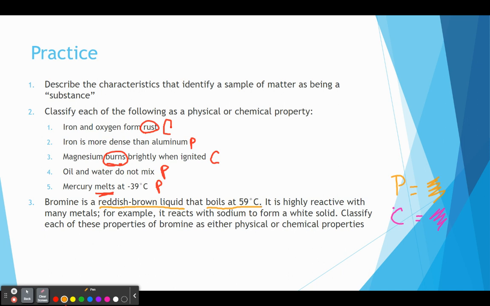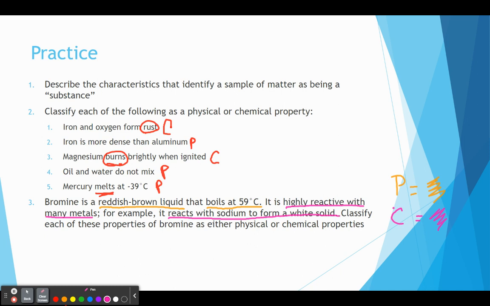Next, it says it's highly reactive with many metals. For example, it reacts with sodium to form a white solid. So here's that key term again. We see highly reactive with many metals. That's a chemical property. Reactivity means that it wants to change into something else, so that is going to be a chemical change. So for example, it reacts with sodium to form a white solid. Again, that's a chemical property because it's undergoing that change in order for us to observe its reactivity.